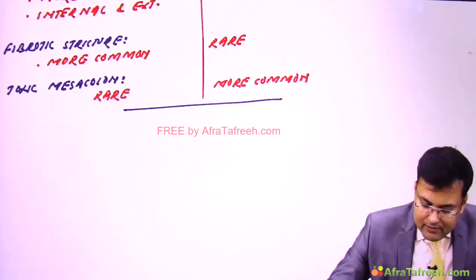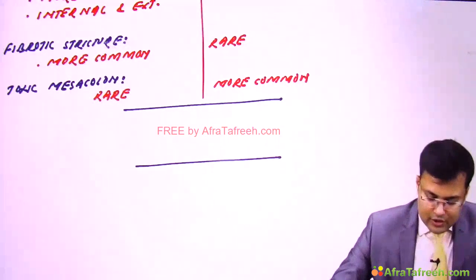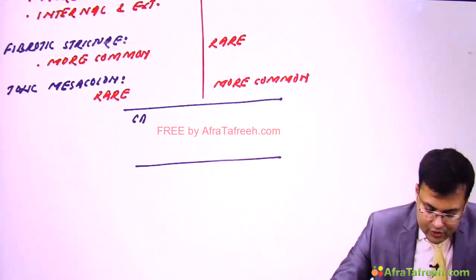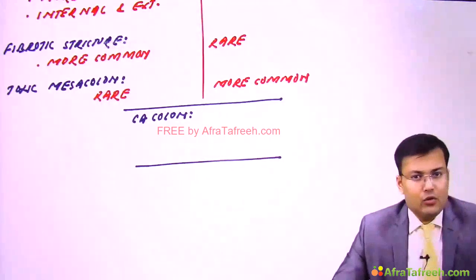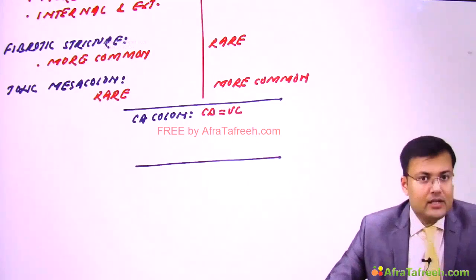Now see the risk of malignancy. We discussed previously also. If you're talking about carcinoma colon, the risk is almost equal in Crohn's disease and ulcerative colitis.